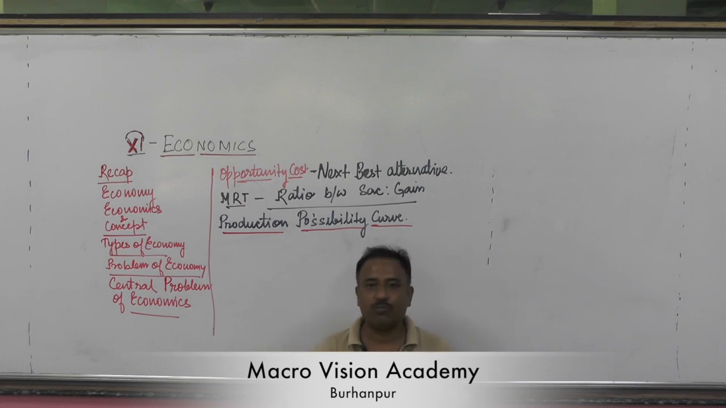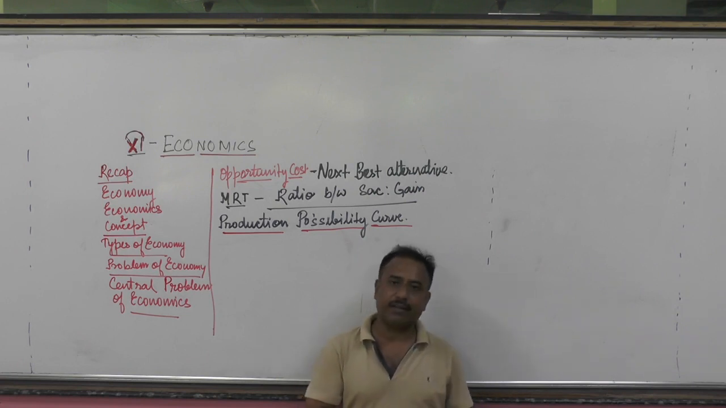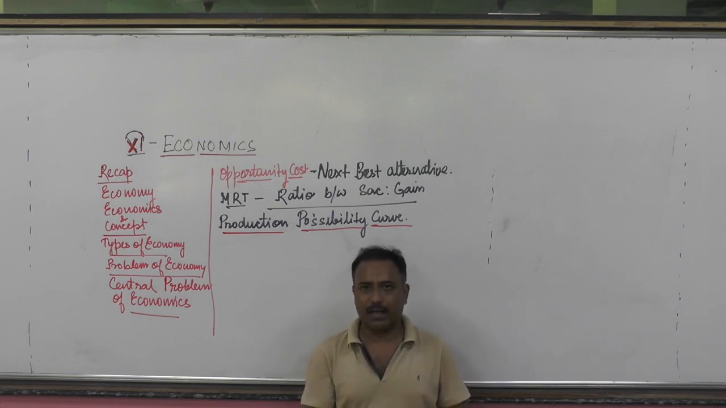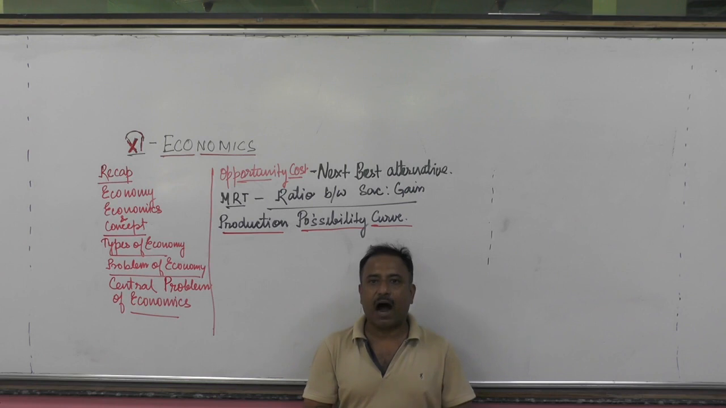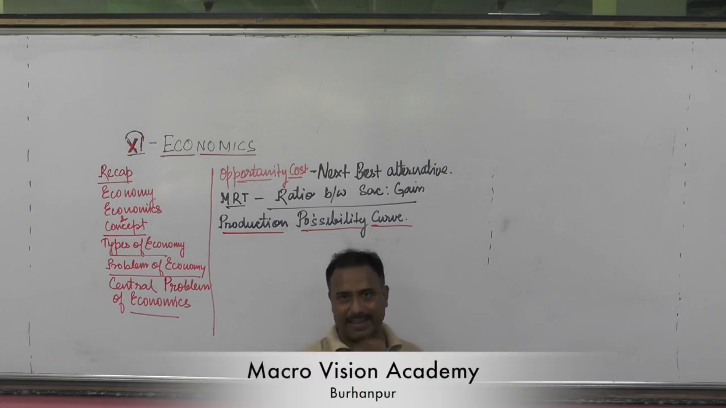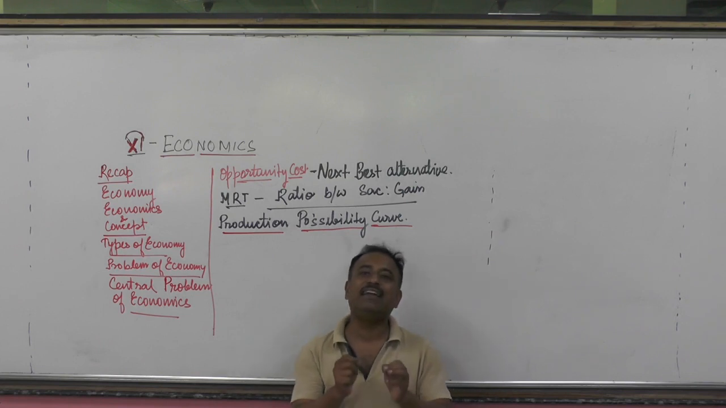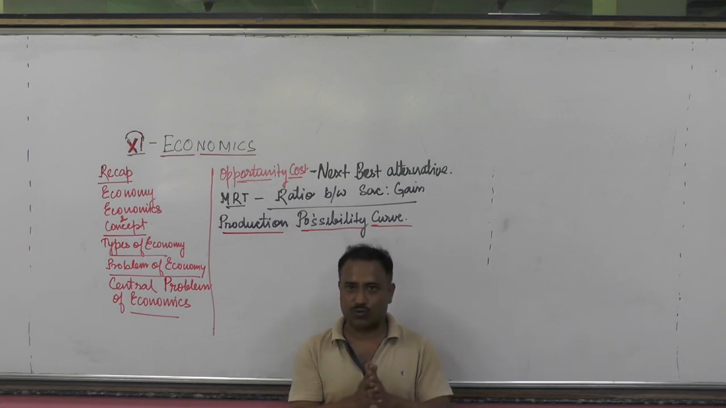Next, how to produce. Suppose, take it for granted, you want to produce the packed drinking water. There are 2 types of machines. One is fully automatic. Another one is semi-automatic or manual. Fully automatic needs a huge capital, whereas manual needs less capital. Now here is a problem of choice. You have to choose whether you are going for the fully automatic, meaning the capital intensive technology, or the labor intensive technology. You have to choose. Why do you have to choose?